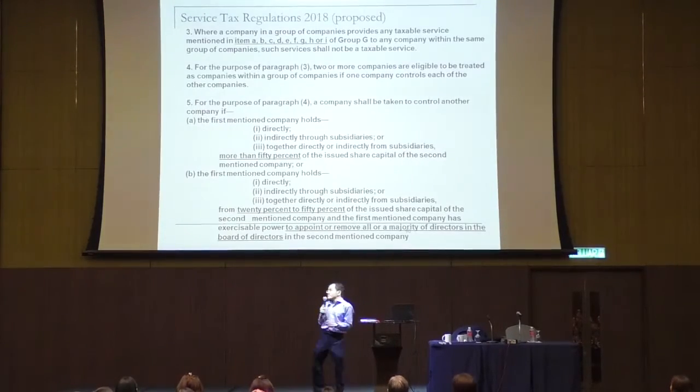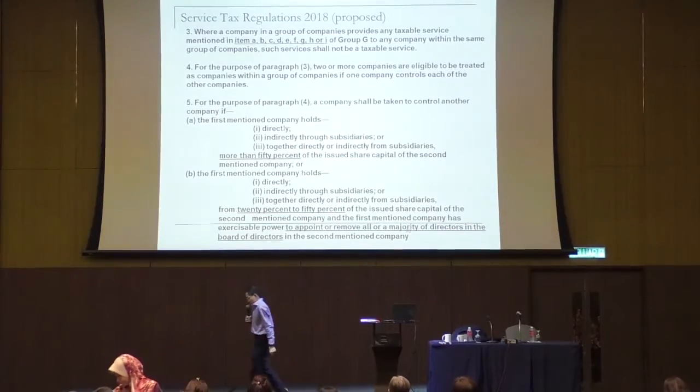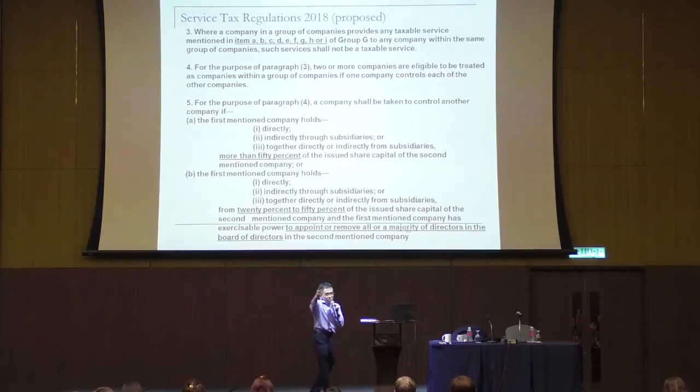Look at this. It is inside the service tax regulation. So what is the criteria to be considered the two companies is within the same group? Why do I say two companies? First company charge the second company management fee.